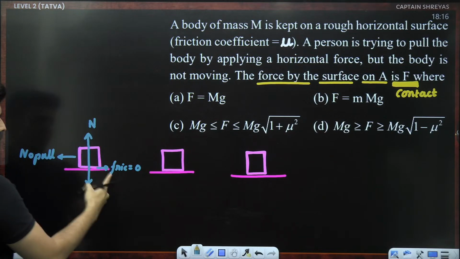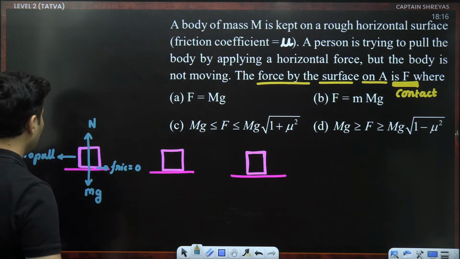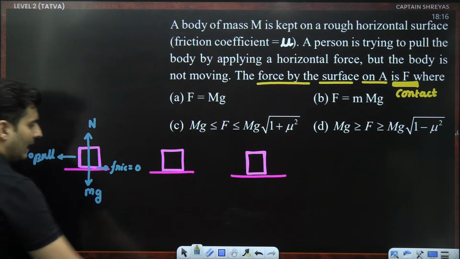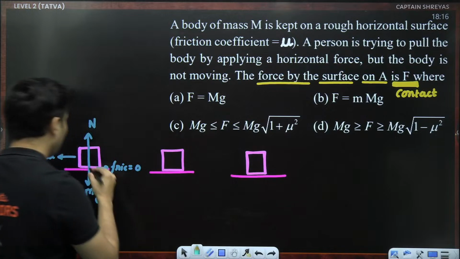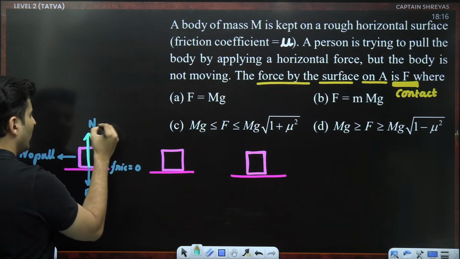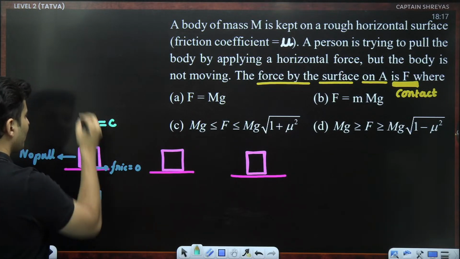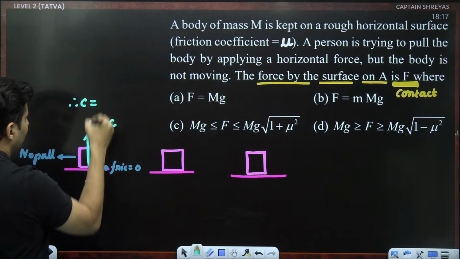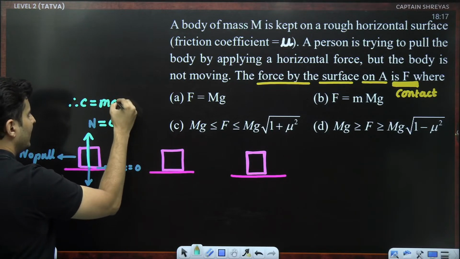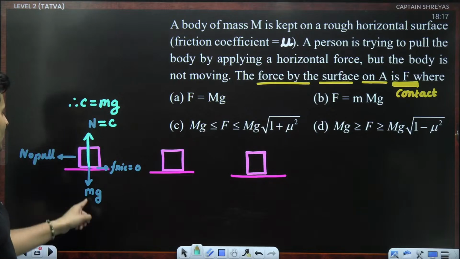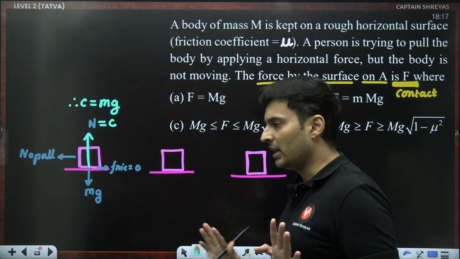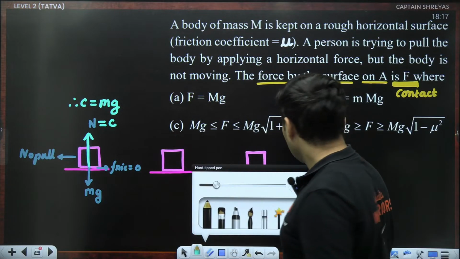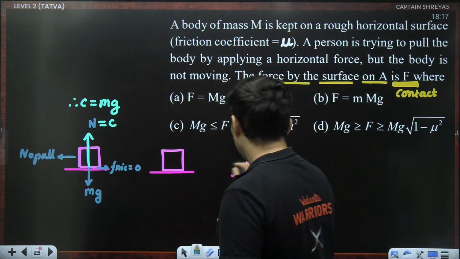So in this scenario, when there is no friction but only normal because there is no pull, can you tell me what will be the contact force? The contact force will be the normal. Therefore, I can say the contact force is also equal to mg in such a scenario when there is no pull at all. 100%.